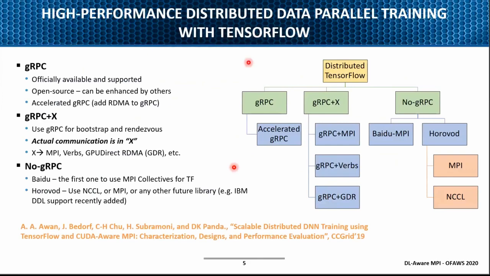At least I'll start with TensorFlow, how it started over the years. If you take a look at distributed TensorFlow, in order to scale out, we need to do communication across the nodes. In the beginning, the communication stack which was proposed is gRPC, that is Google RPC. RPC is for remote procedure call. And then you can also have accelerated gRPC with RDMA. So that was the starting point.